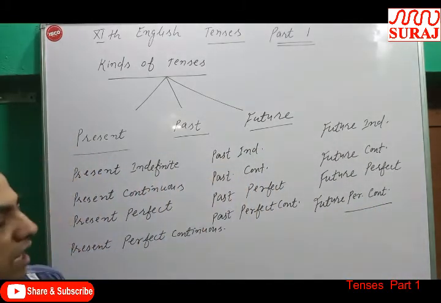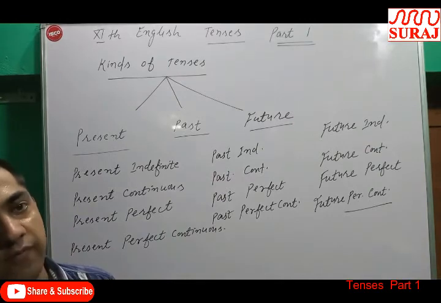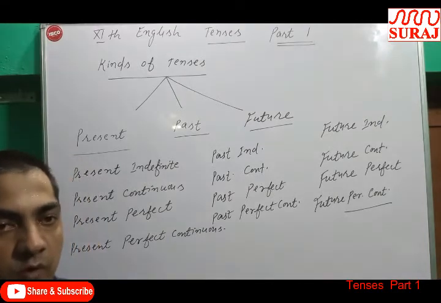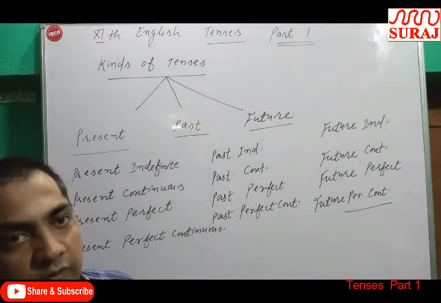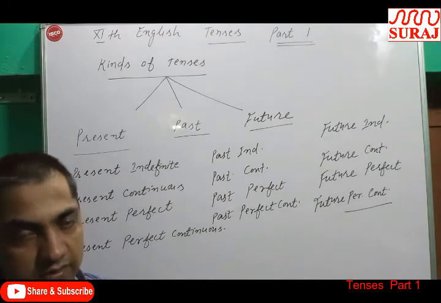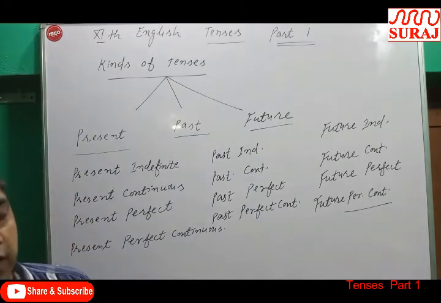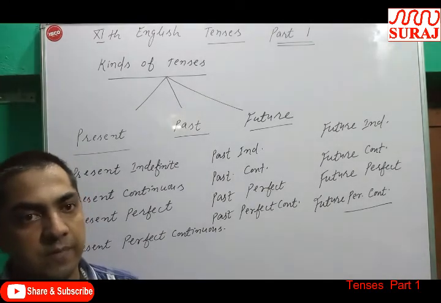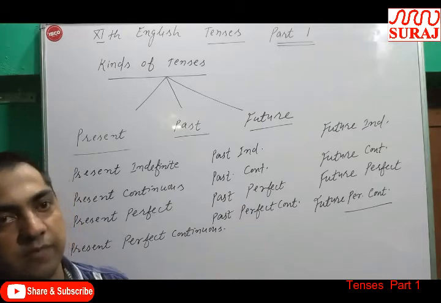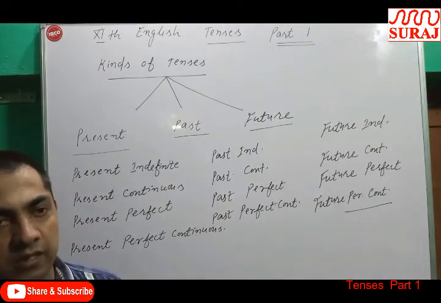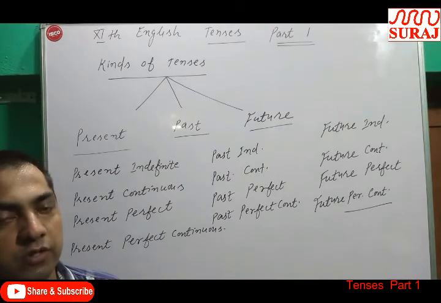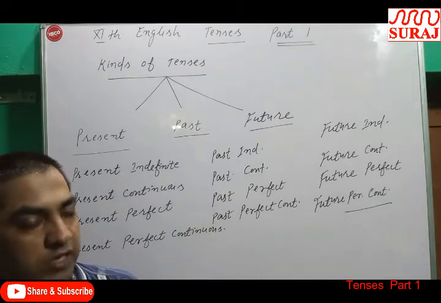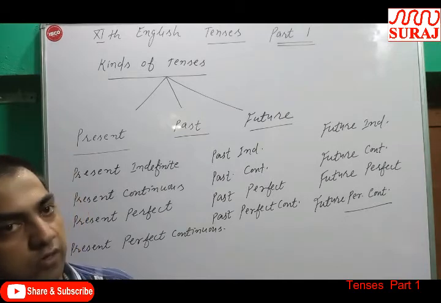In today's lecture, I have just told you the definition of tense: tense is a form of verb which shows not only time of an action but also the state of an action. After that, to understand the definition in a better way, I have written three examples, and in those examples I told you that with the help of the verb we can identify which tense is used in the sentence.